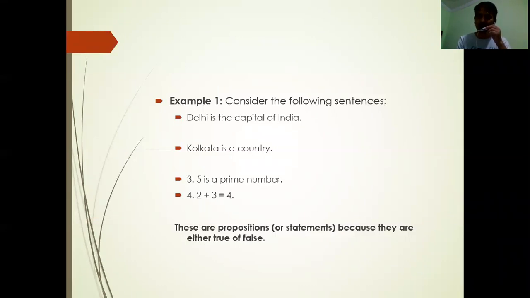Third example, 5 is a prime number. True. It is a declarative sentence and the truth value is true. Therefore, it is a proposition or a statement. Fourth example, 2 plus 3 is equal to 4. Is it a proposition or a statement? It is a statement, because the sentence has the truth value false. 2 plus 3 is equal to 4 is false. Therefore, it is a proposition, because it has either true or false.